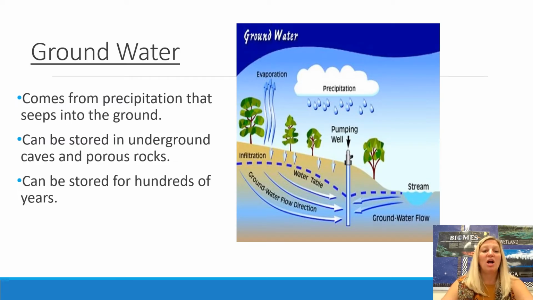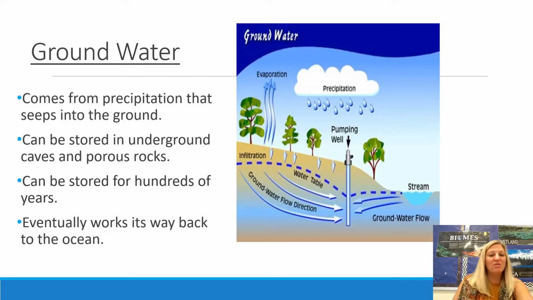That water can be stored for hundreds or even thousands of years. This is like our backup water or emergency water if you had a drought. Eventually, all of this water finds its way back to the ocean. Unfortunately, because of droughts in places out west like California and Las Vegas and things like that, our sources of groundwater are being depleted. So we have to watch out for drilling too many wells so that our groundwater sources don't run low.